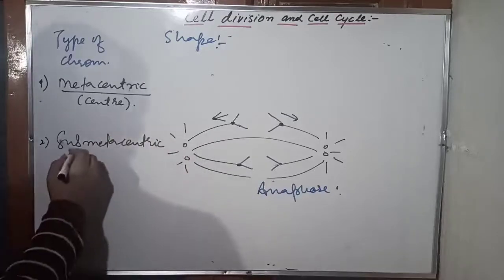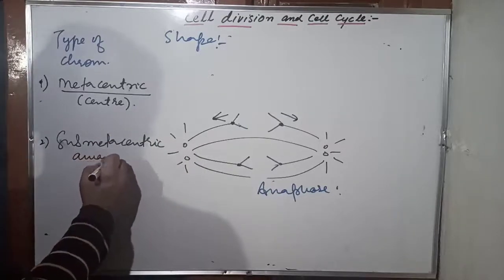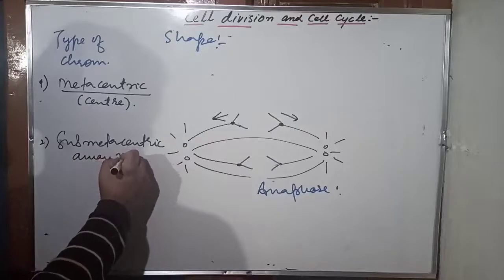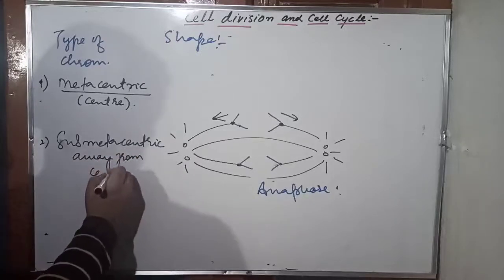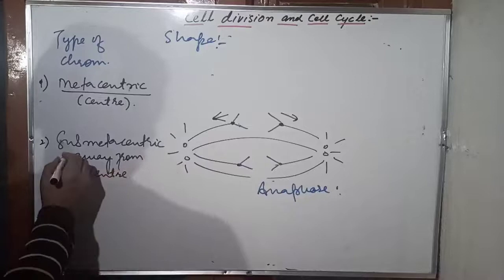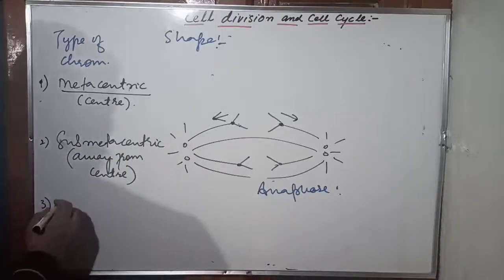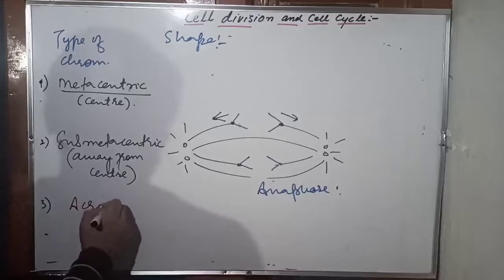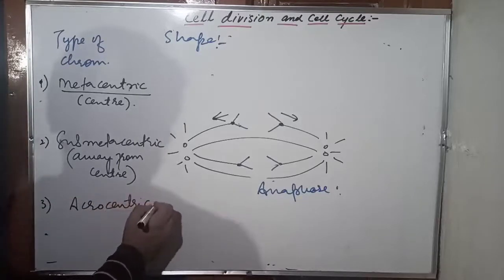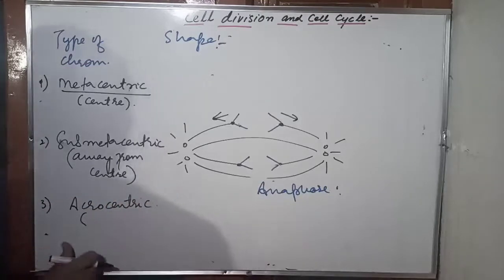There is submetacentric chromosome, and here we can write away from center. So here the centromere is away from the center. The third type is called acrocentric, and here where is the centromere present?